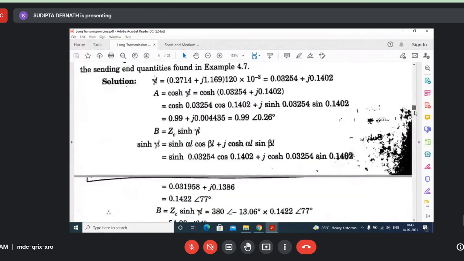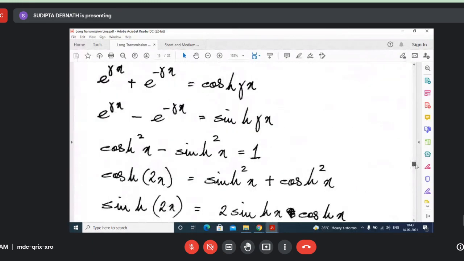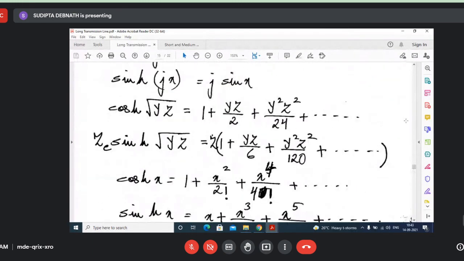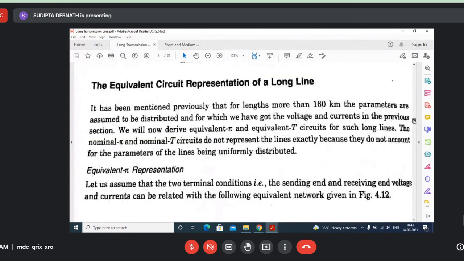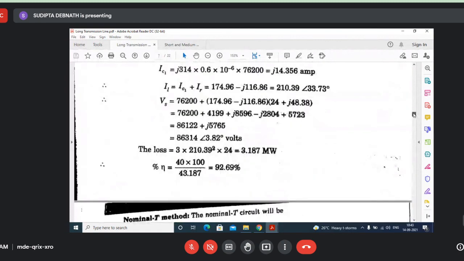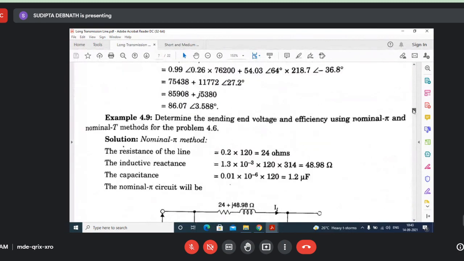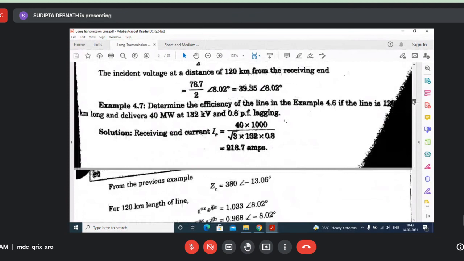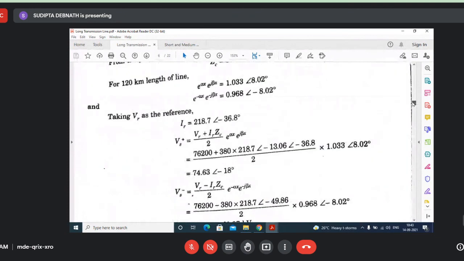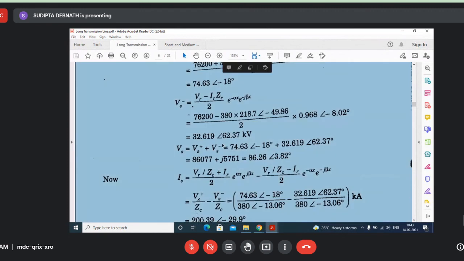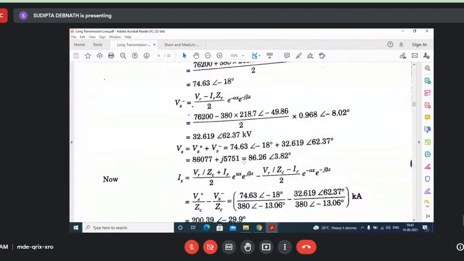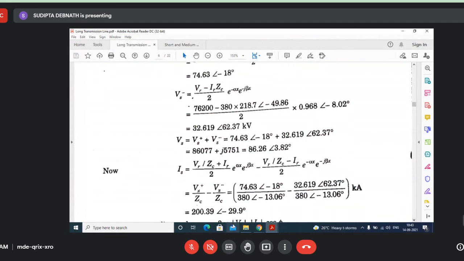There you solve it on your own. You may be required to use all these terms that I've shown you. You need to find out which method you will use for the solution. Here, this is very important. So, see, they have found out Vs and Is. They have done it in different steps, but you can do as you wish. Ultimately, Vs, they have got this one. Is, they have got this one.